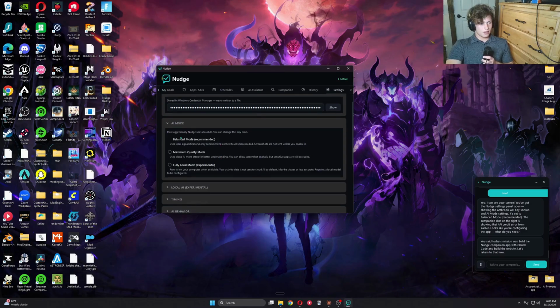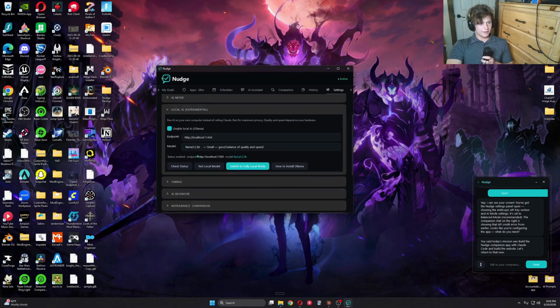Beyond that, we've got local AI. Right now I've put a Llama 3.2 on this. These are a bunch of models you can pull. I'm planning on making a button that just installs the models for you, but you do have to install Ollama for this if you want to do fully local AI, and you also need a computer that can handle that. I'm planning on making this fully local so that there are absolutely zero privacy concerns.